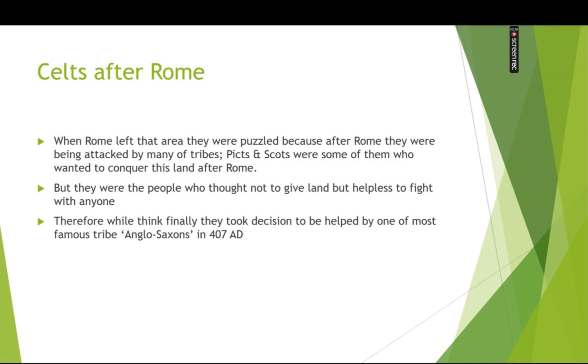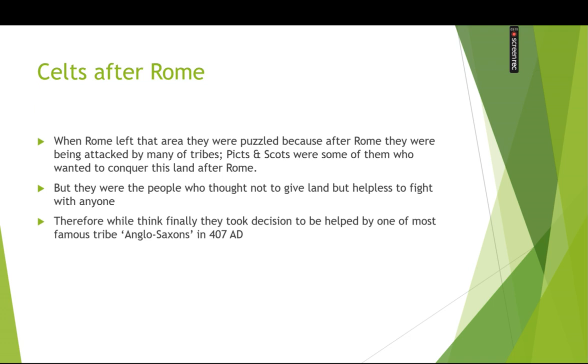So after Rome, the Celts became very puzzled because many tribes, like Picts and Scots, wanted to occupy that area as it was very beautiful and wonderful. Therefore, the Celts were helpless. So there were two possibilities. First, they needed to fight, but they could not fight. Second, they could take help from somebody else. So they thought that they were helpless to fight anyone. Therefore, they took the help of the Anglo-Saxons in 407 AD.